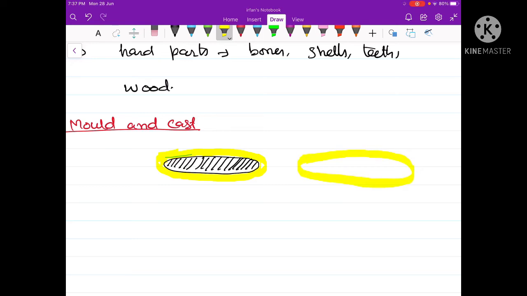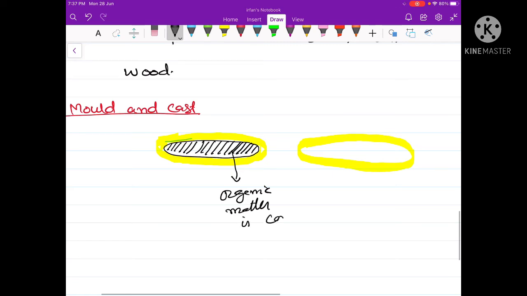So mold is that type of the fossil where only the external morphology or external shape of an organism is preserved, because the organic matter is completely destroyed. Whatever the organic matter was present, the body of the organism is completely destroyed. Whatever is preserved is only the external shape or external morphology of the organism in the form of mold of the clay or mold of the sand, which is preserved in the form of a fossil. So such type of fossil will be called as mold.